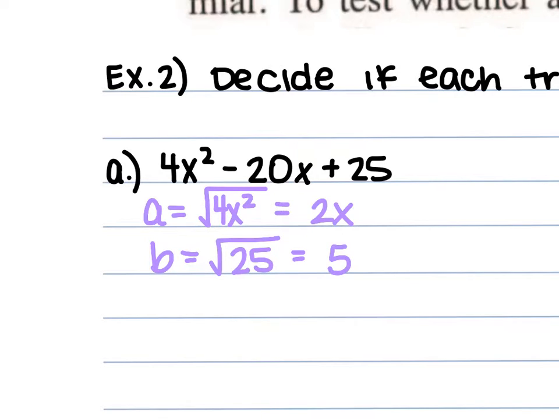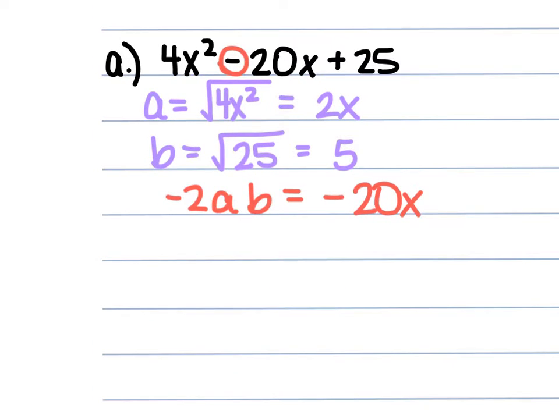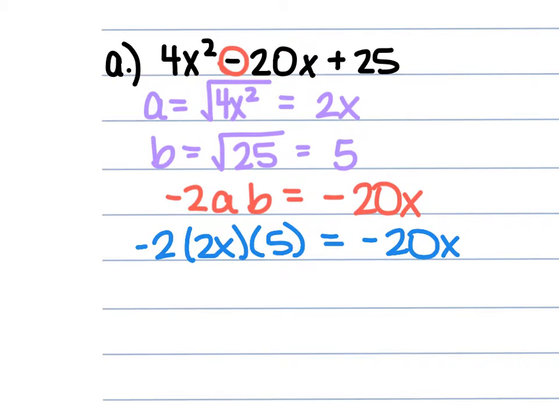If we do a negative 2 times a times b, this should give us that negative 20x, our middle term. So we fill in: negative 2 times 2x times 5. This should give us a negative 20x. So the negative 2 times 2x is negative 4x. Negative 4x times 5 is a negative 20x.